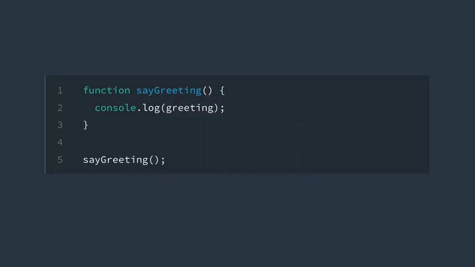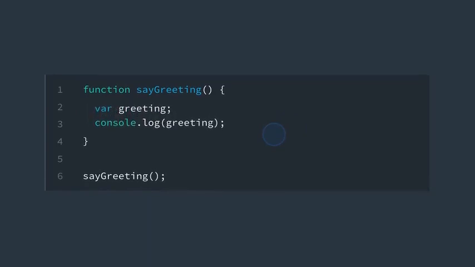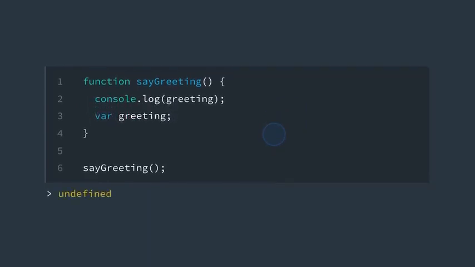To fix this error, we can declare greeting pretty much anywhere in the function, because ultimately we know that it's going to get hoisted to the top of the function scope. So for example, if I was to declare greeting on line 3, we know that ultimately when the code gets interpreted, it's going to get hoisted to the top of the function. Of course, when this code is run, it would still look the exact same way as I wrote it, but now this time it's printing out undefined.